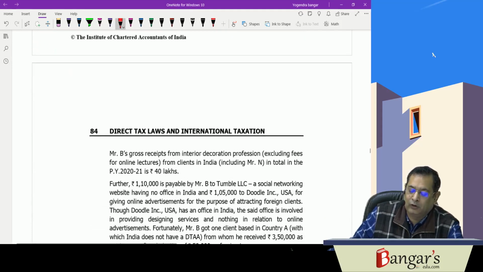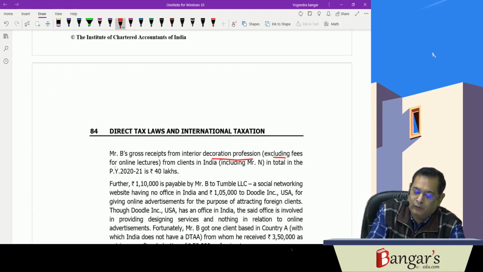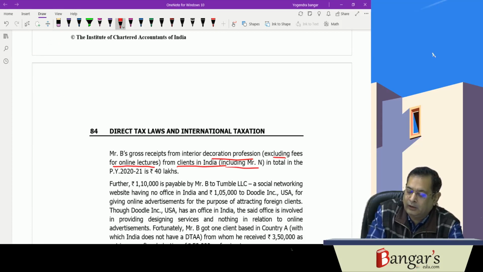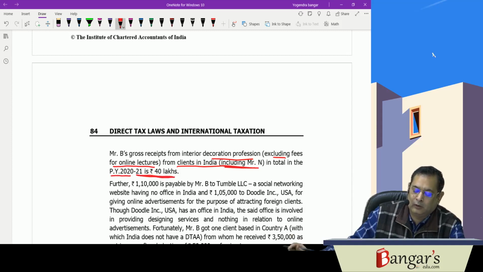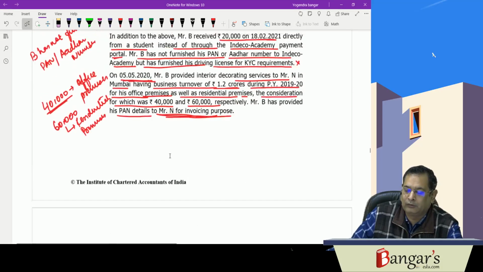Mr. B's gross receipt for interior decorator profession, excluding fees from online lectures from clients in India, in total for previous year 2021 is 40 lakh rupees. So this is except for the online services.